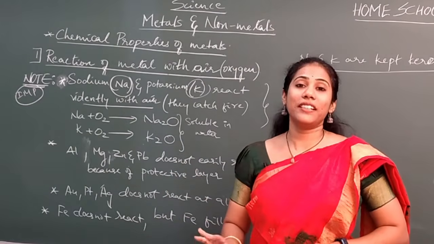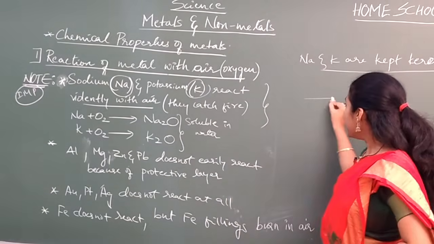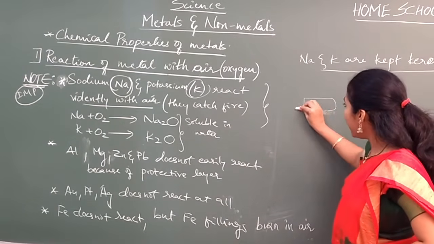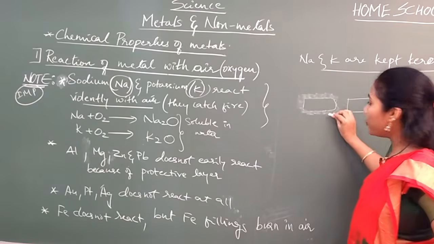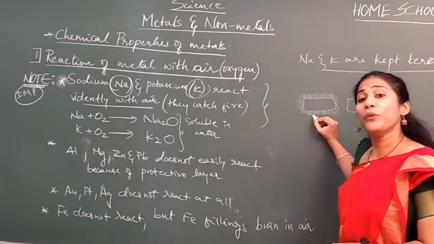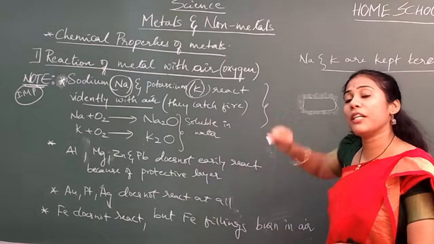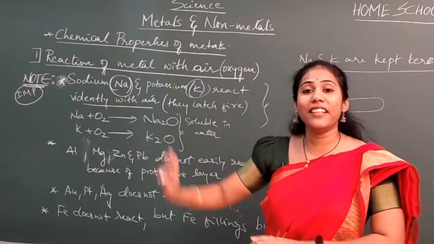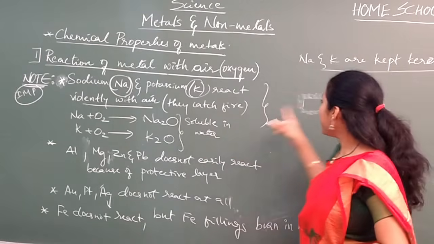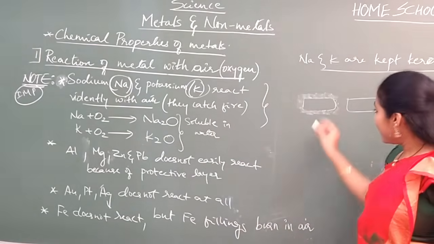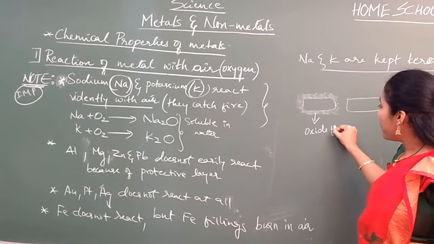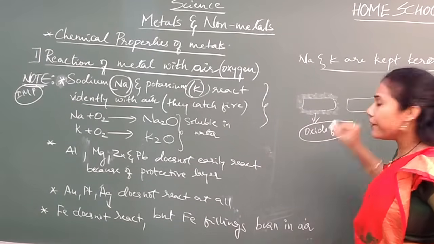It is slightly difficult, because the metal has a thin protective layer, and this layer will not allow the metal to react further, whether with oxygen, water, or any other chemical compound. This protective layer on aluminium and magnesium, we call the oxide film.